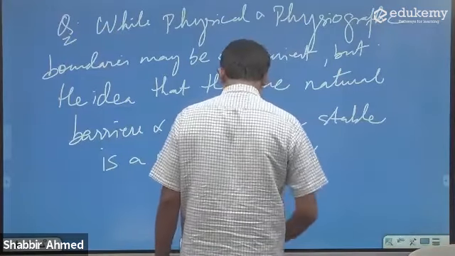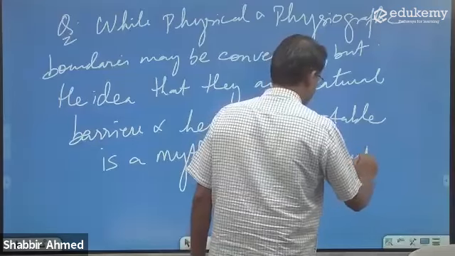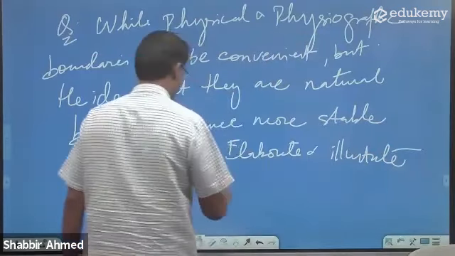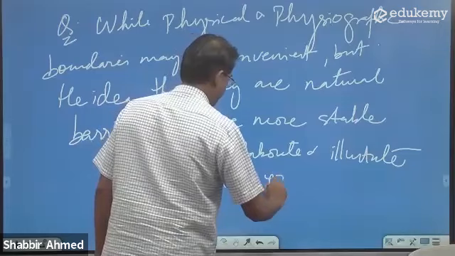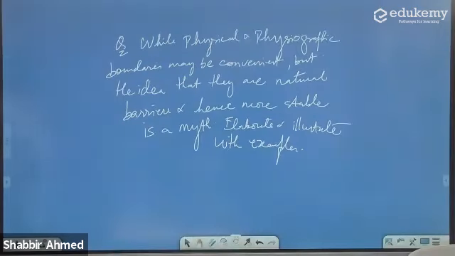Elaborate and illustrate with examples. Likho question.